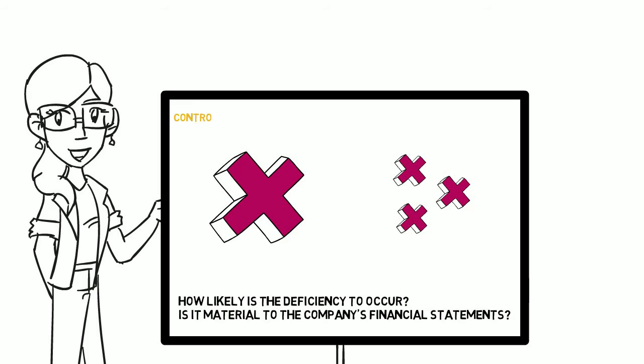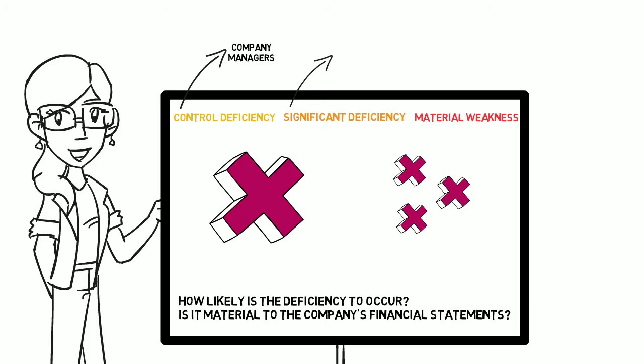The severity of the deficiency determines who we report it to. As the level of severity increases, we have to inform more people. The control deficiencies only have to be reported to company management. A significant deficiency is reported to the audit committee. And material weaknesses are reported to the audit committee and to the public.